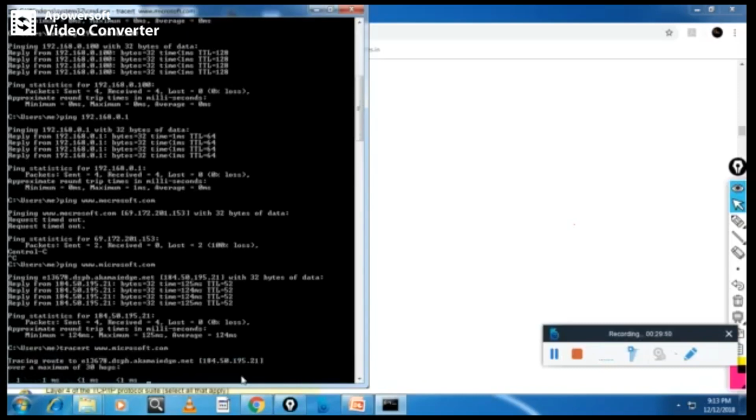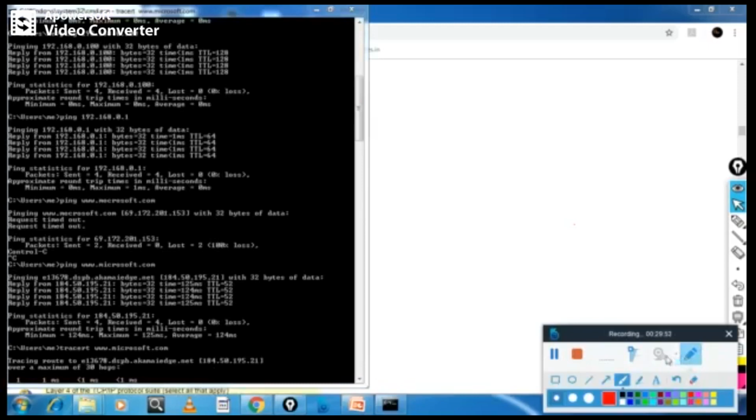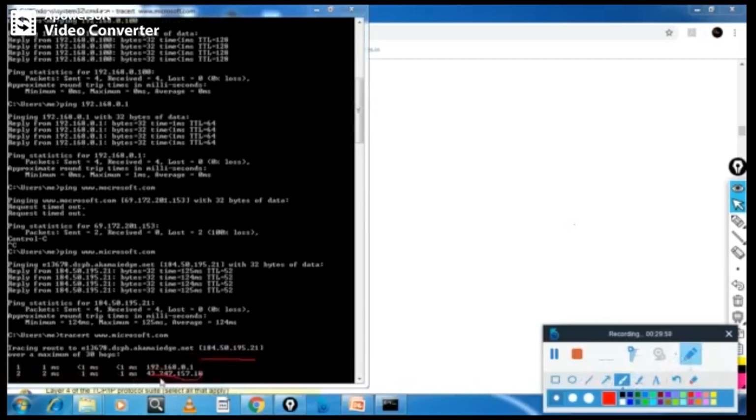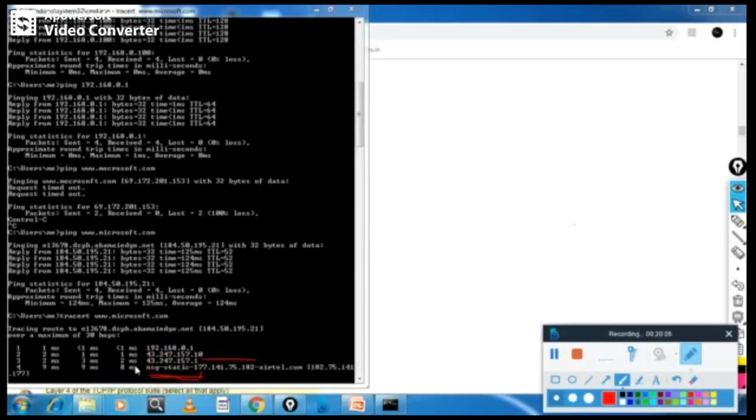You can see now, this is the IP address of the Microsoft server. First the connection is going through my gateway. My gateway is this one. Then it is going through some other routers. It is sending packets through ICMP. It is taking 8 milliseconds. Now you see the packet is going through this Airtel gateway.